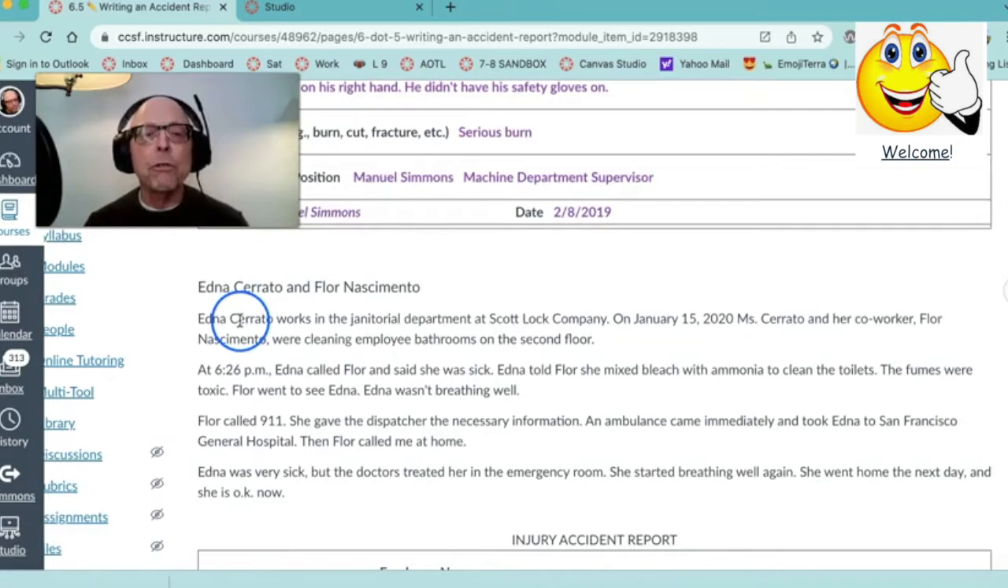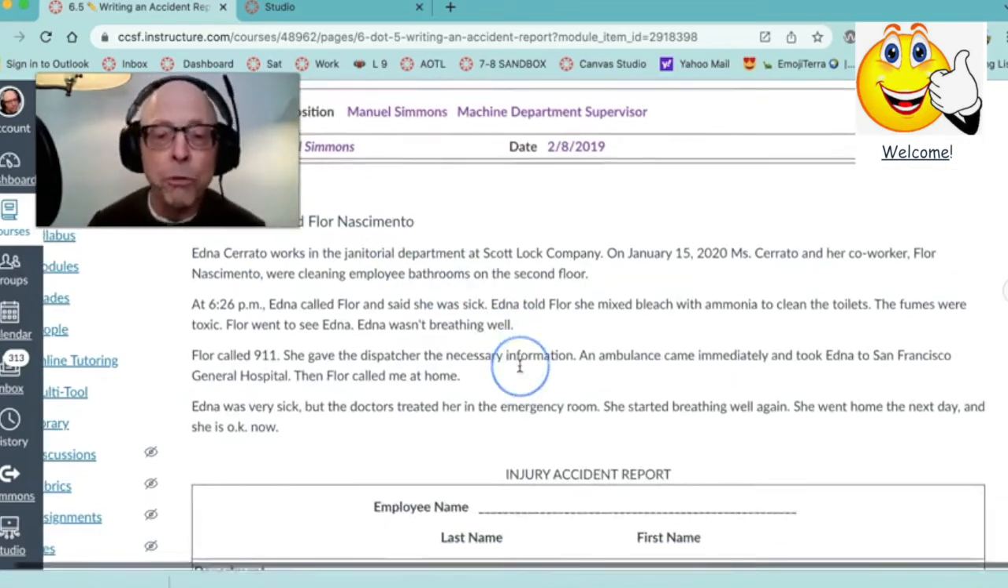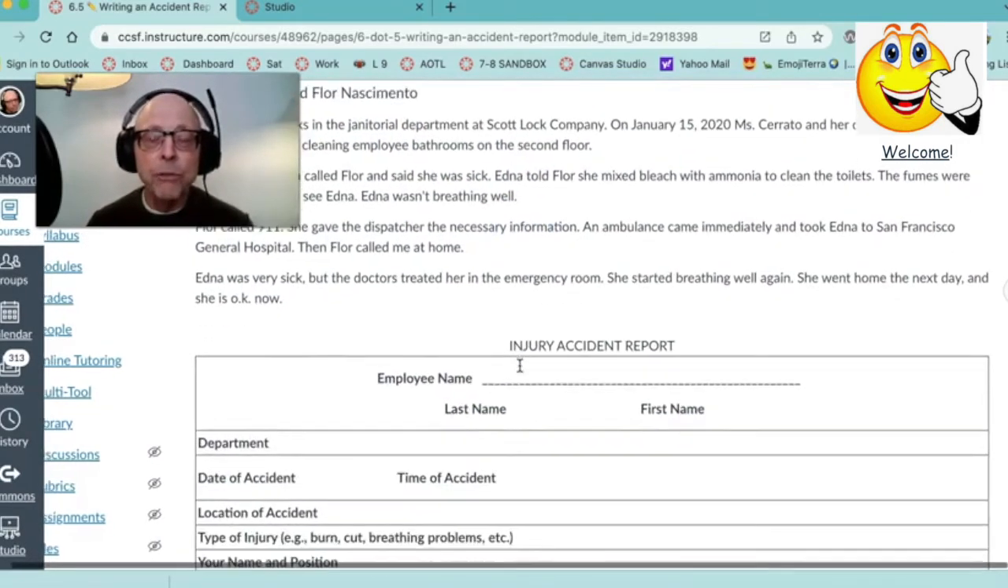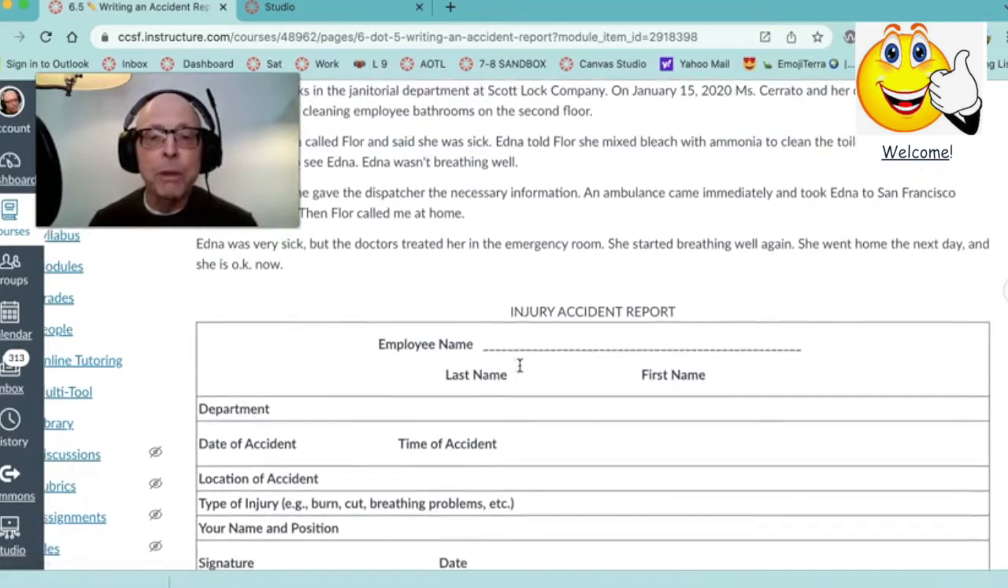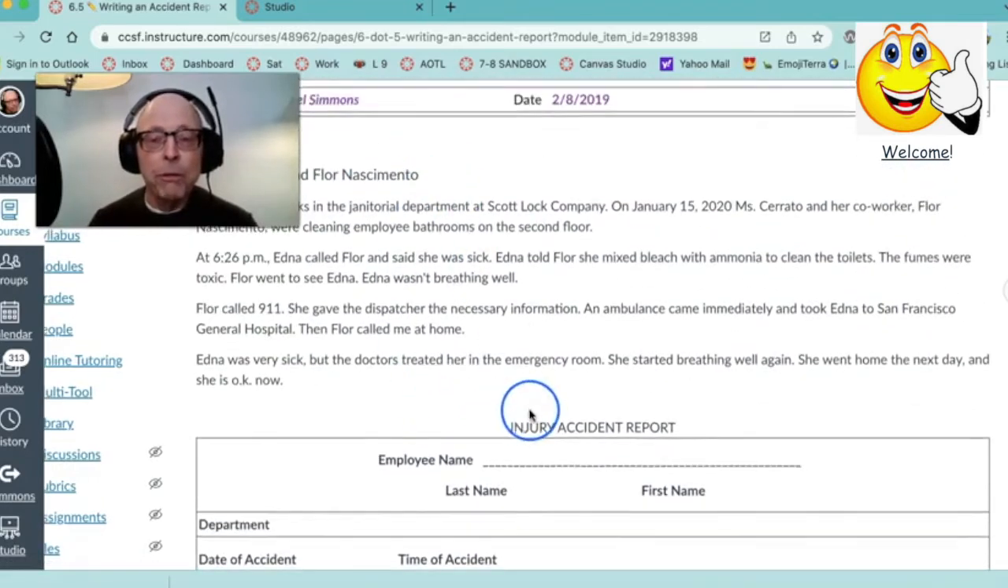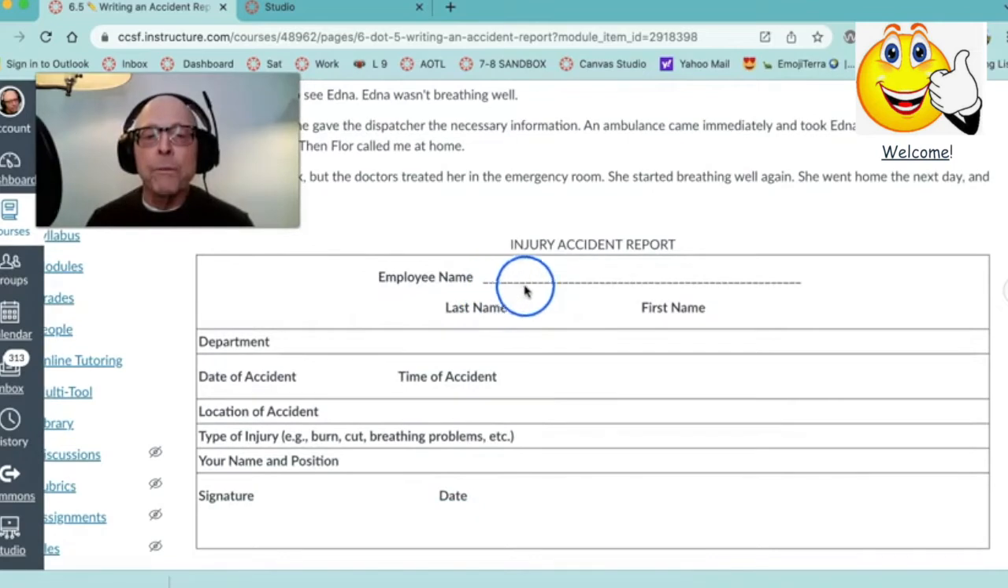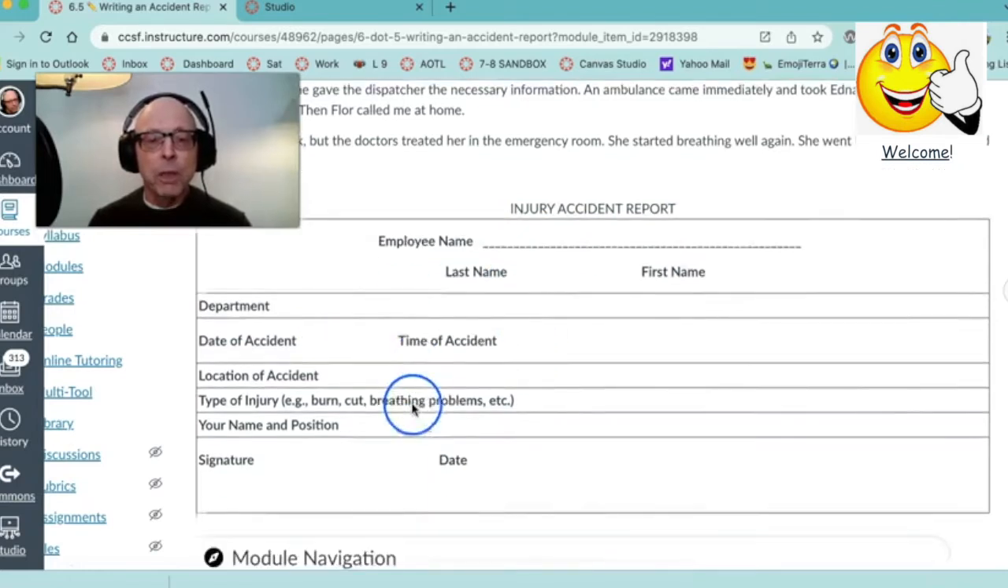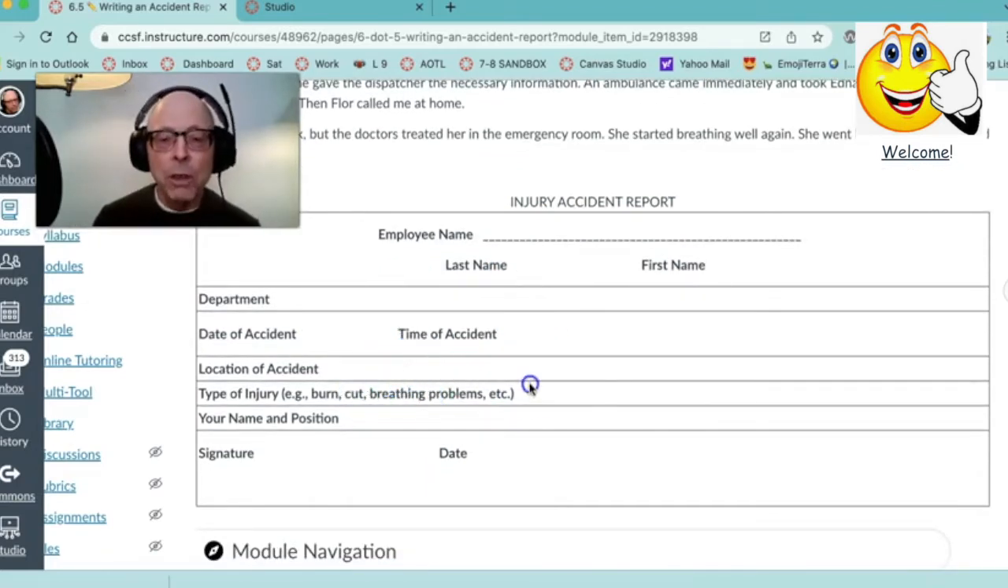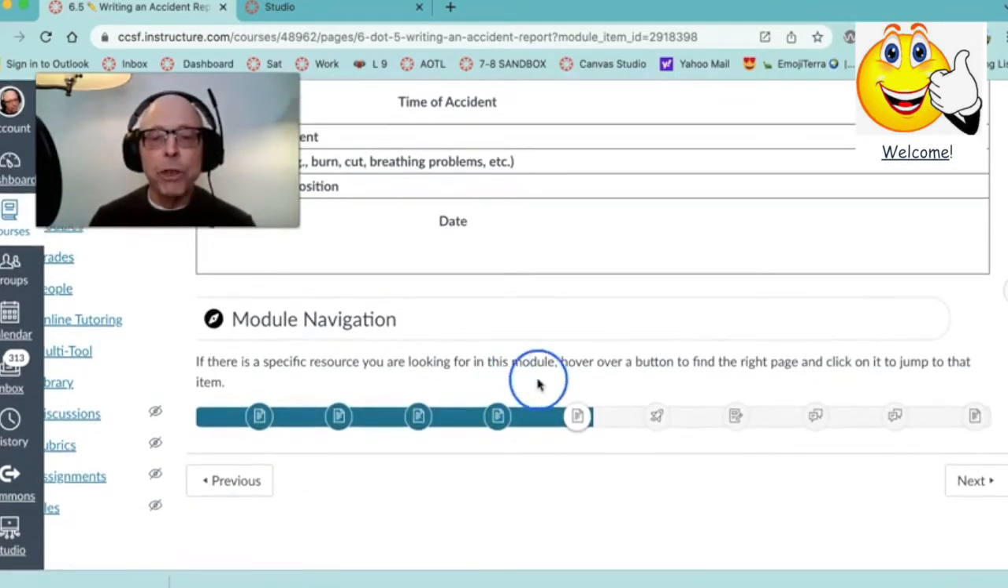And you're going to read a story about two other people, and one of them was injured, and the other one had to report the injury. So you're going to read through here, and you're going to put the information of the person. Here, which department they work in, the date and time of the accident, the location of the accident, what type of injury it is, and you're going to put your name, and then you're going to write supervisor. Okay, so signature and date. Right, so that's what you have to do there.